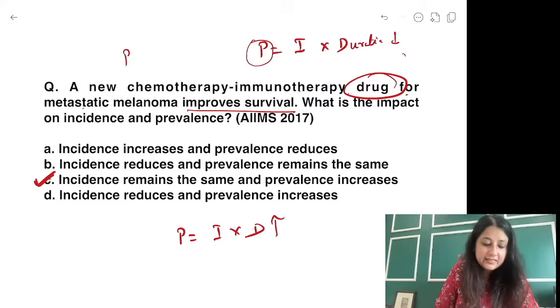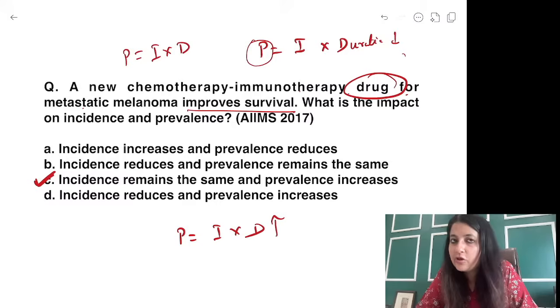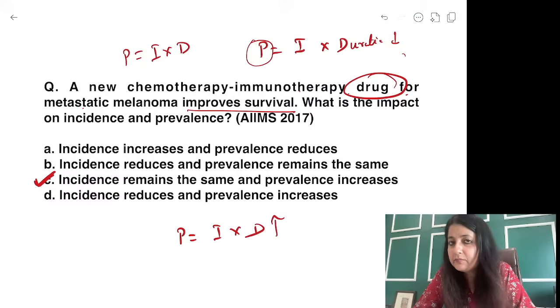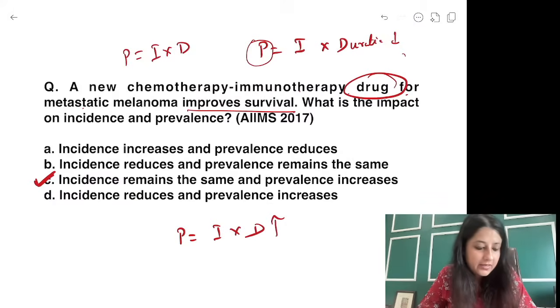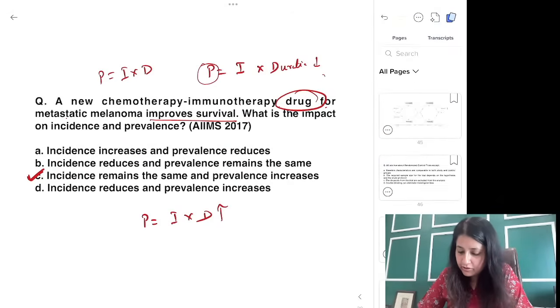Whenever you get a question like this, you have to see P is equal to I into D. If the duration is decreasing, जैसे 100% fatal या easily curable, P decreases. But a drug is suppose not curing you, but it is making you live longer, तो D बढ़ जाता है, तो P बढ़ जाएगा. अगर तुम क्योर हो जा रहे हो, D घट जा रहा है. But in all the cases, incidence is the same because the drug will not act on the new cases. Am I clear? Everybody remember this equation? That question was asked in your FMGE exams, so you cannot mess it up.